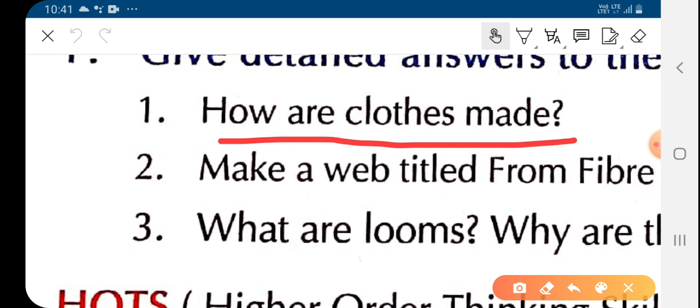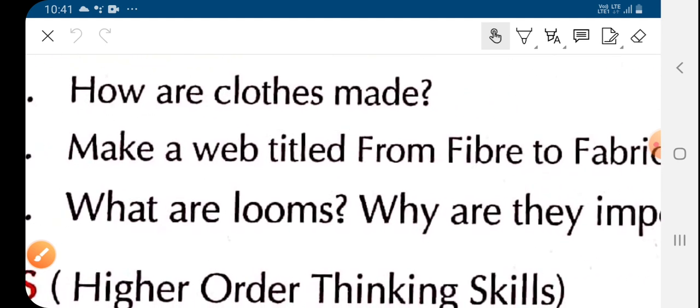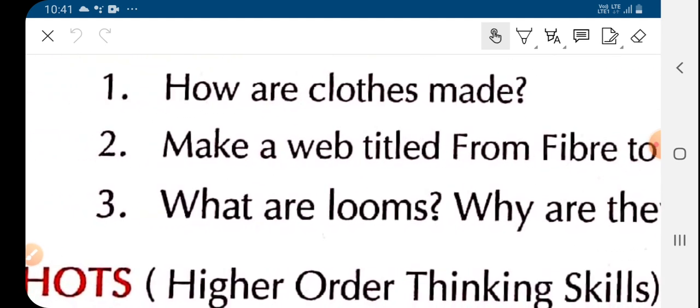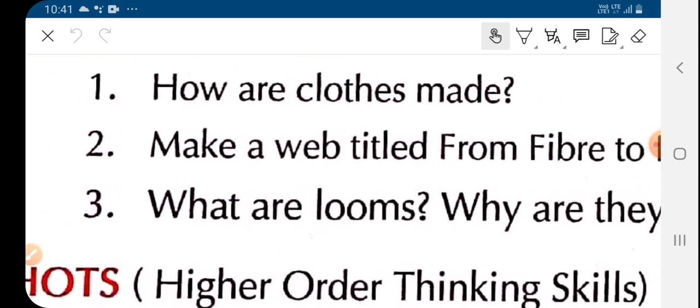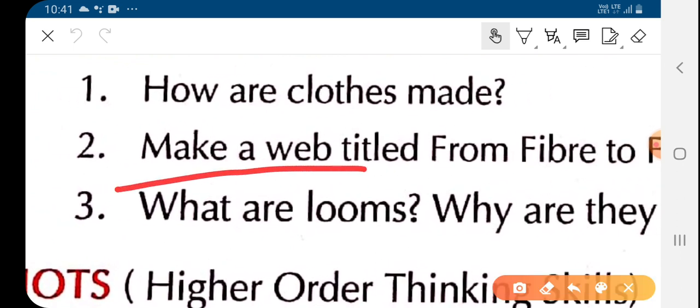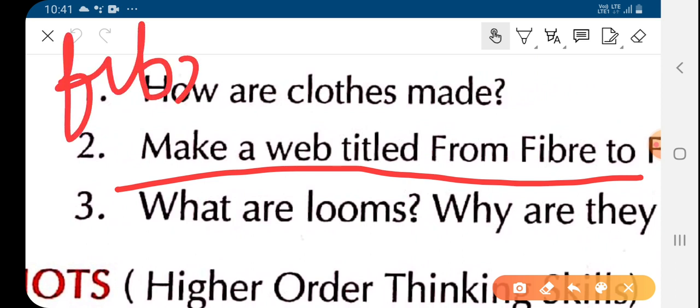Children, as we have studied in the chapter, the process of making fiber into fabric, the same process we have studied above, will be written in the form of arrows. Firstly we will write fiber.